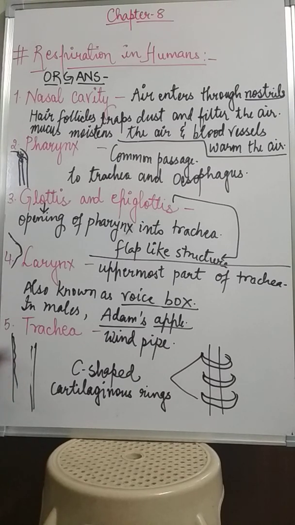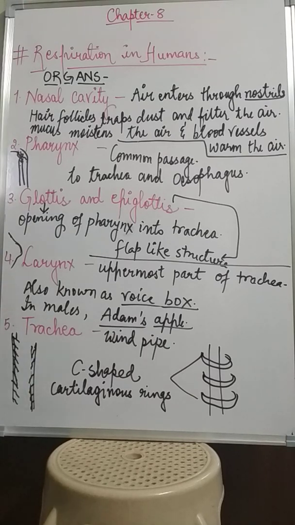And also the inner lining has hair like structures. These hair like structures are known as cilia. They also filter the air and push the dust particles trapped by the mucus back into the pharynx. और ये जो hair like structures हैं cilia, ये क्या करते हैं, whatever dust particles are trapped by the mucus, they will move back to the pharynx, and then through the pharynx it will come out through our mouth. So this is how the inhaled air reaches till trachea.